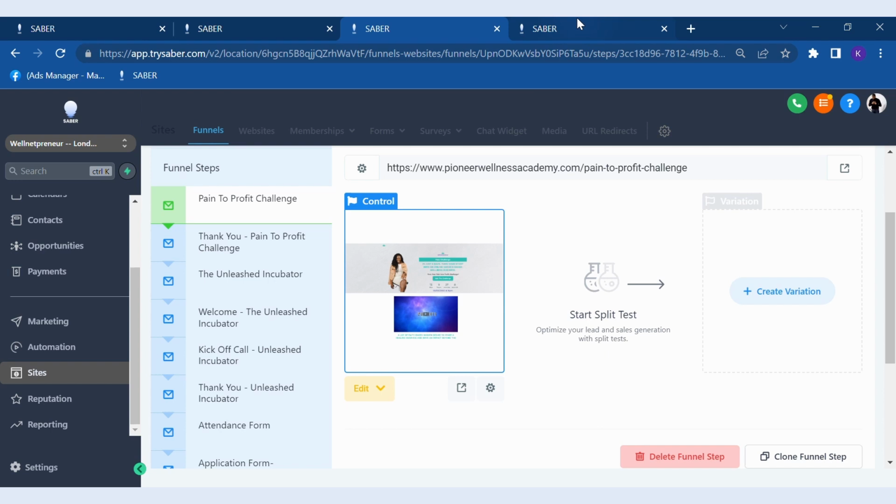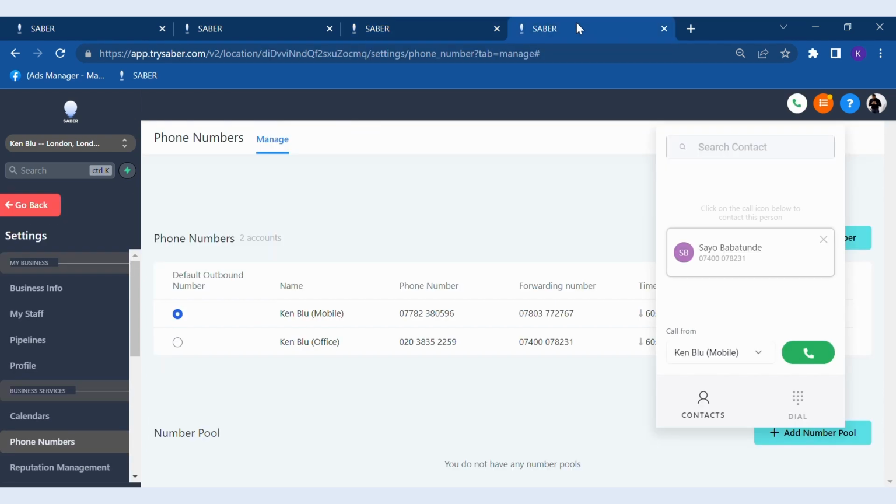Last but not least, receiving calls and texts via a dedicated phone line. So as you can see here, there's a phone icon at the top here, and what's happened is I've just put my number in there as an example, but Kenblue, for example, has 2 lines. It has an office line and a mobile, and you can make calls and dial the number of whomever you need to dial in your client list at any point in time. So this is how our software can really help to boost your sales.